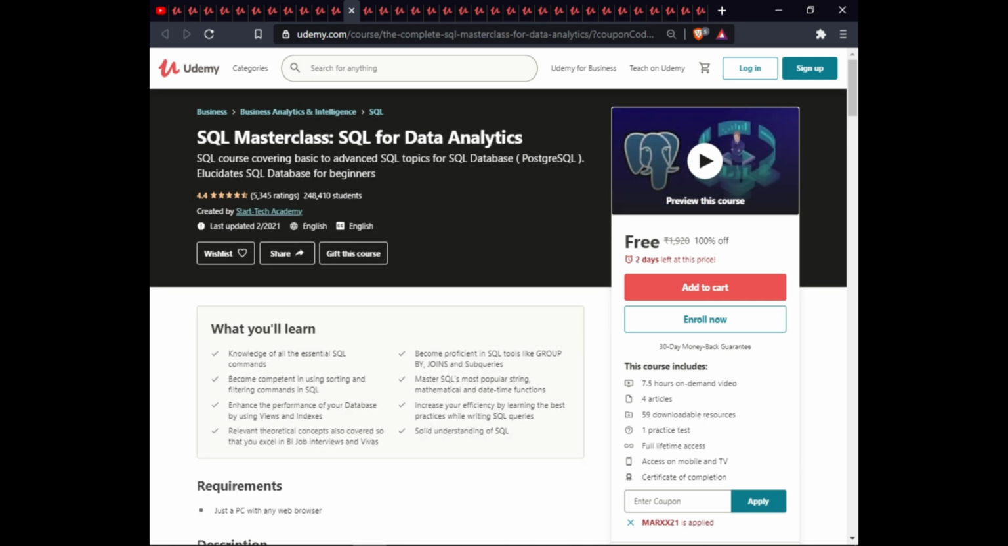The next course is SQL: Master SQL for Data Analysis. In this course, you will learn knowledge of essential SQL commands, become proficient in SQL tools like group by, join, and subquery, become competent in sorting and filtering commands in SQL, and master the most popular string, mathematical, and date and time functions. You will enhance database performance by using indexes, increase efficiency by learning best practices for writing SQL queries, and cover relevant theory concepts so that you can excel in job interviews and vivas. This course includes 7.5 hours of on-demand video, 4 articles, 15 downloadable resources, 1 practice test, full lifetime access, access on mobile and TV, and a certificate of completion.